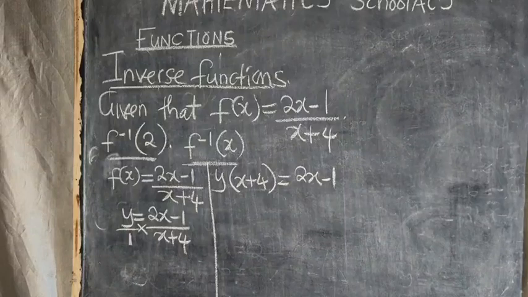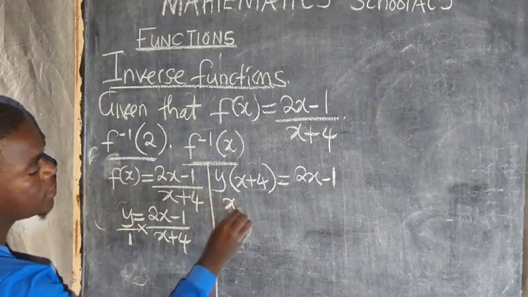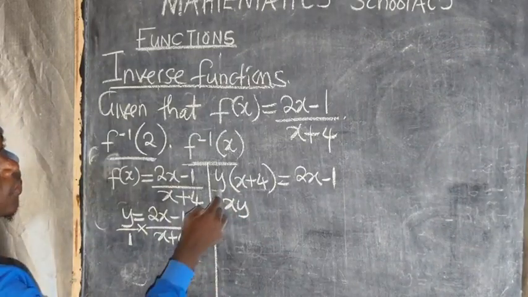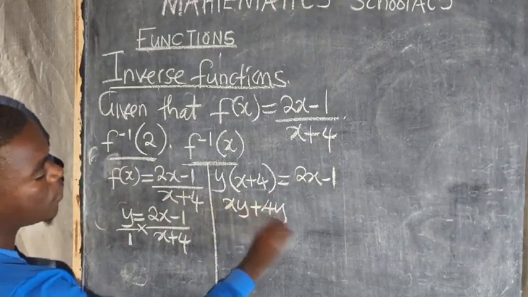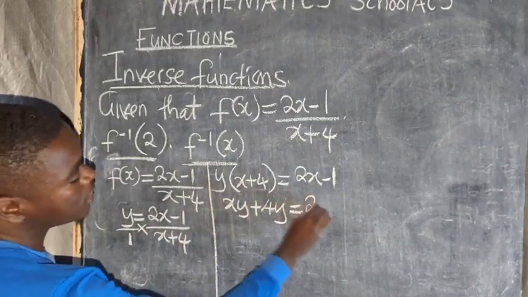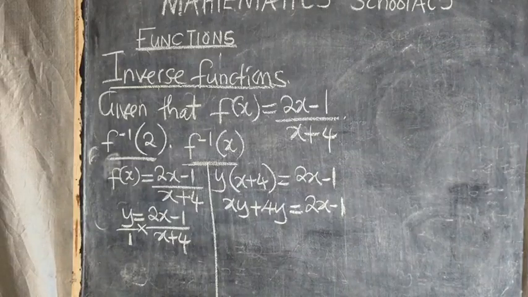When you reach that stage, you multiply. What is this times that? That is x, y. Y times x, xy. Plus, what is this times that? That is 4y, which is equal to 2x minus 1. You are going to have something like that.